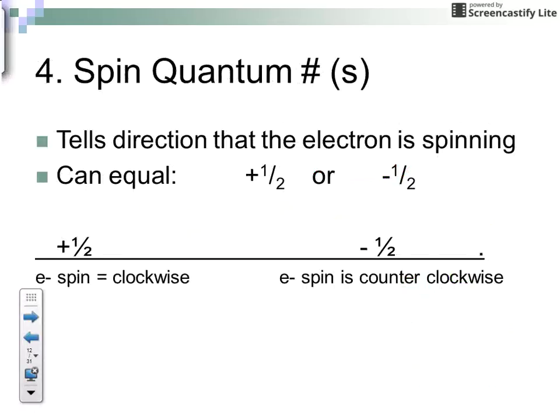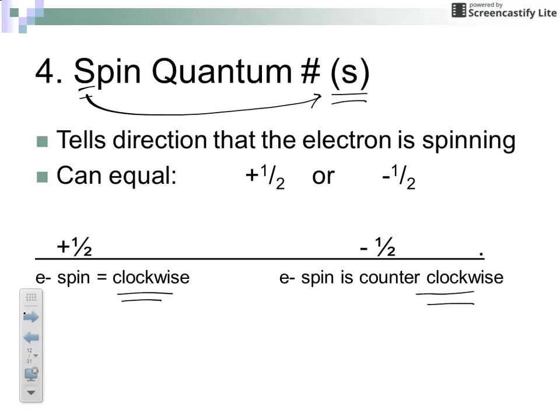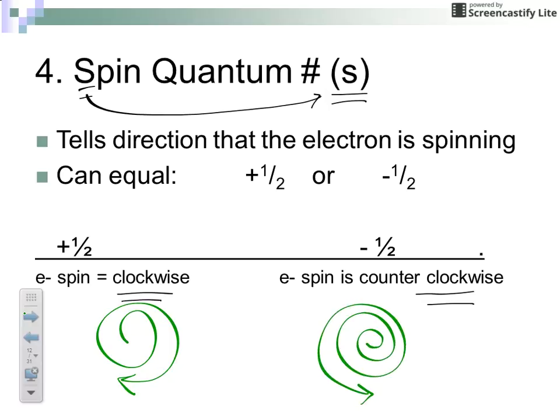All right, we have one last quantum number to talk about, and that is your spin quantum number. The spin quantum number is given a letter S. S for spin, okay? So just remember S and spin. What this tells you is the direction that the electron is spinning in. Now, there's only 2 directions the electron can spin in, either clockwise or counterclockwise. So your electron can either spin in a clockwise rotation or it can spin in a counterclockwise rotation.